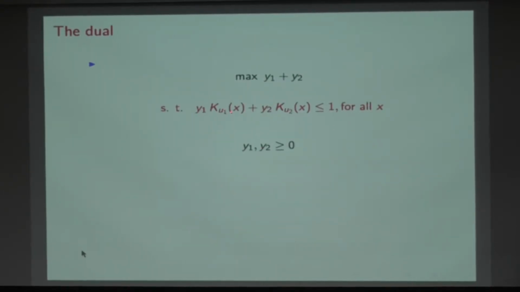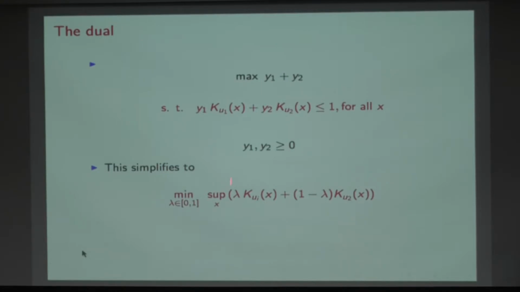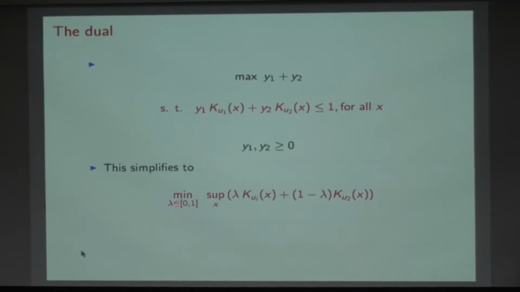y1 times Kullback-Leibler at x plus y2 times Kullback-Leibler at x. This should be less than or equal to 1 for all x. So y1, y2 should satisfy this, and I'm looking for maximum y1 plus y2 which satisfy this. Again, I can do the same trick. I can divide these y's by y1 plus y2, and this optimization problem now becomes minimum. So y1 upon y1 plus y2 I'm calling as lambda. So minimum over lambda between 0 and 1, which minimizes the supremum of these values.